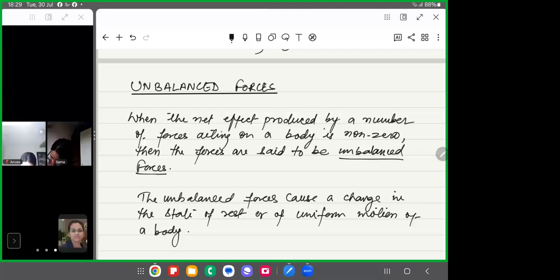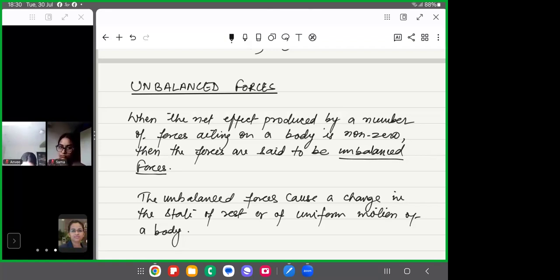Again, let's take an example of tug of war. Please, when I am explaining, just listen to my words. In tug of war, when one of the teams suddenly releases the rope, what happened? There is an unbalanced force acting on the other team, due to which it falls in the backward direction. Yes or no? Have you seen that?